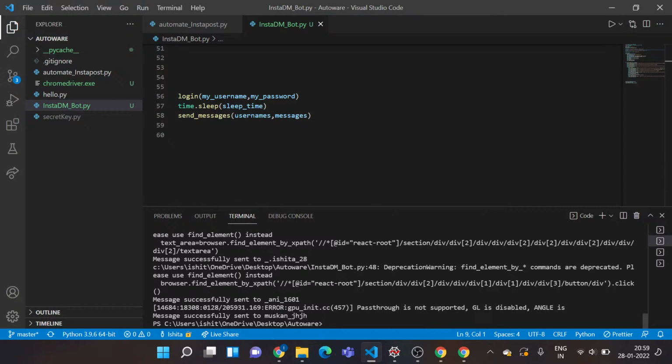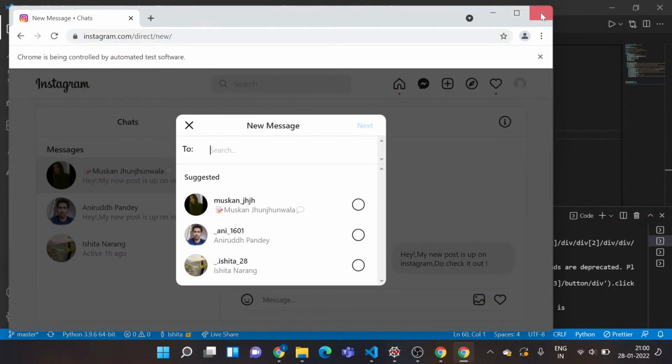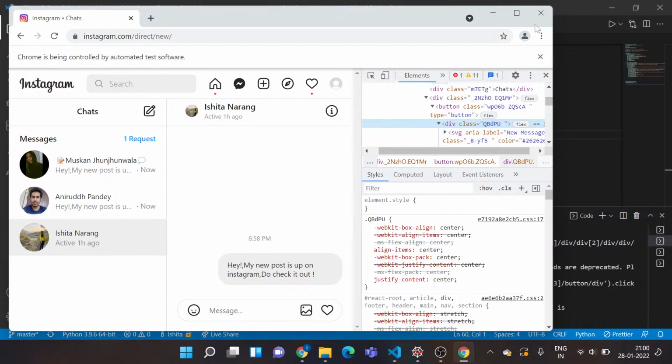See in the terminal also you can see it says message sent to this ID, message sent to this ID, and message sent to this ID successfully. Cool. I'll just close the browser as I'm done with the tasks.